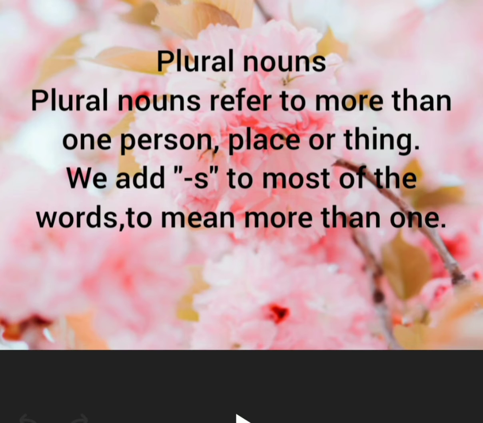Next we are going to discuss plural nouns. Plural nouns refer to more than one person, place or thing. We can add S to most of the words to mean more than one.